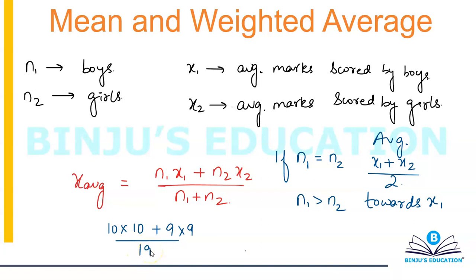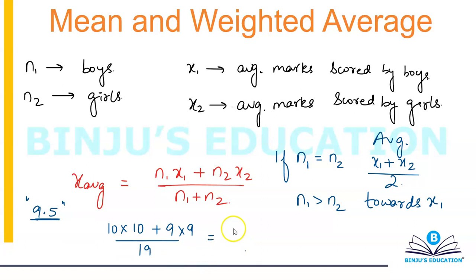Now technically, if I would have taken the number of boys equal to number of girls, that is both of them equal to 10, in that case my average should have been 9.5. Let's see what will become of my average in this case, where the number of boys is greater than number of girls.